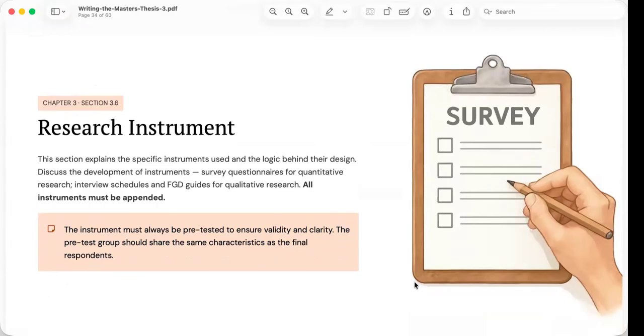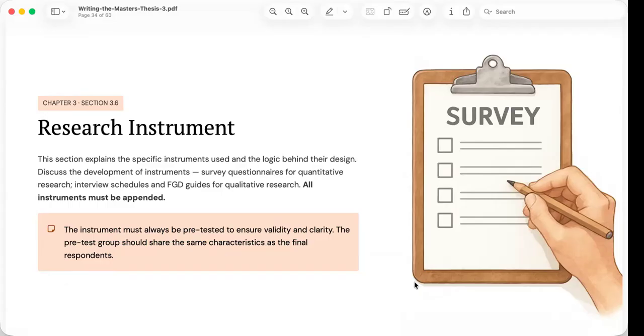Research instrument. This is where many of you failed to produce during your defenses. But the research instrument is part of the proposal, which means when you submit your proposal, it should be there in the appendices. The research instrument is the tool used to gather information from participants or other data sources.